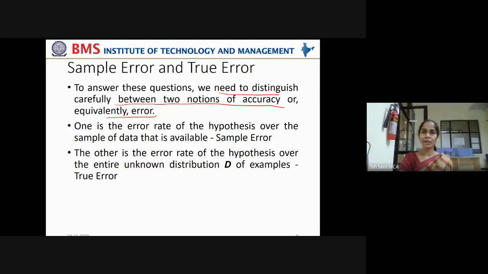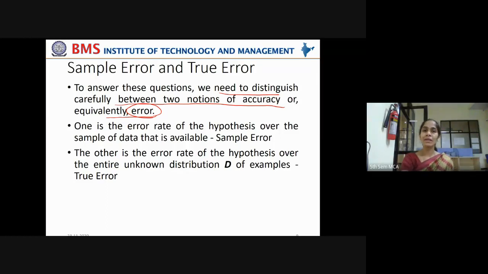Whenever you're talking about accuracy, you're talking about the complement of error. You might have heard me saying increase the accuracy in prediction or reduce the error in prediction. I'm talking about the same topic, that is, the validity of the hypothesis, validity in the predictions.